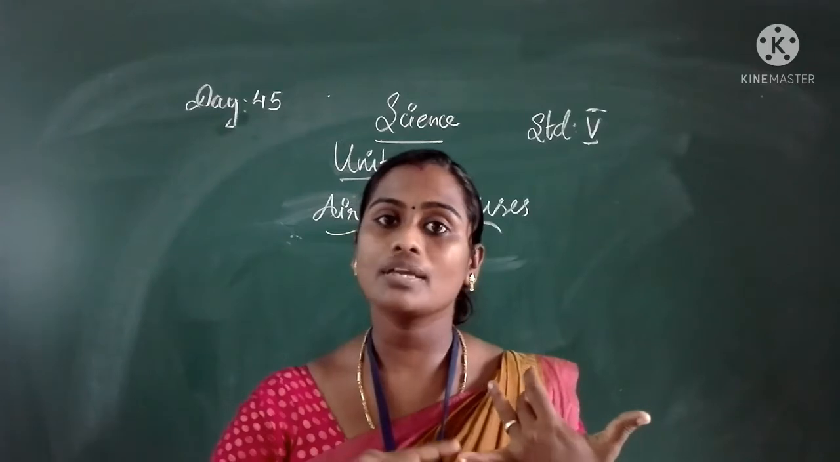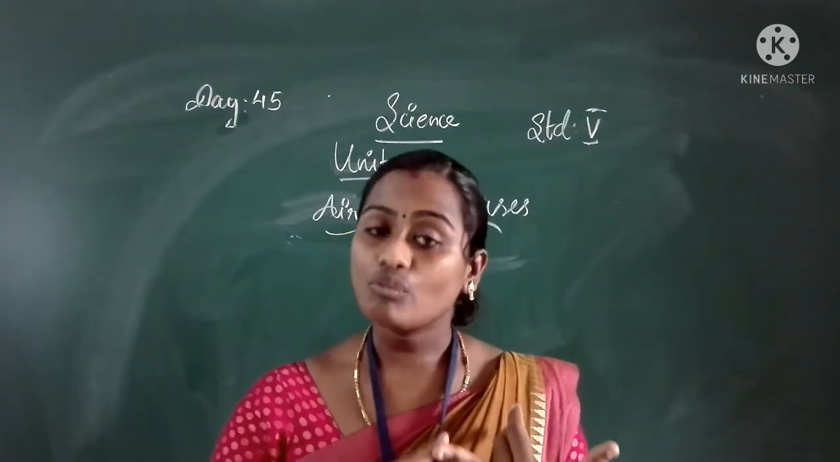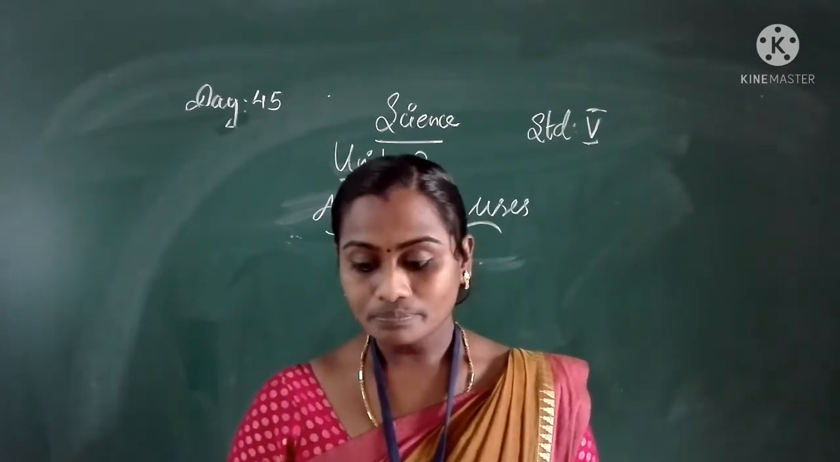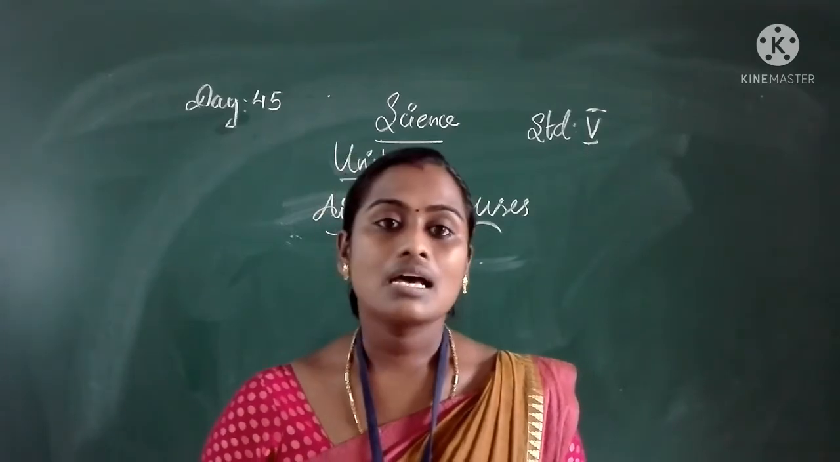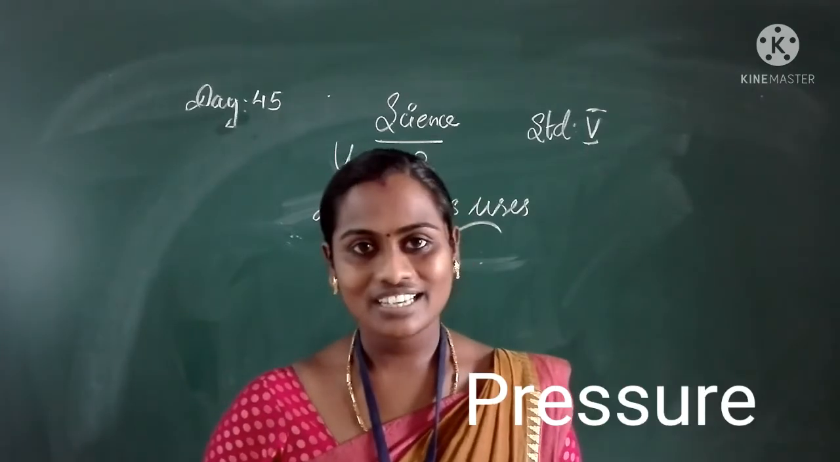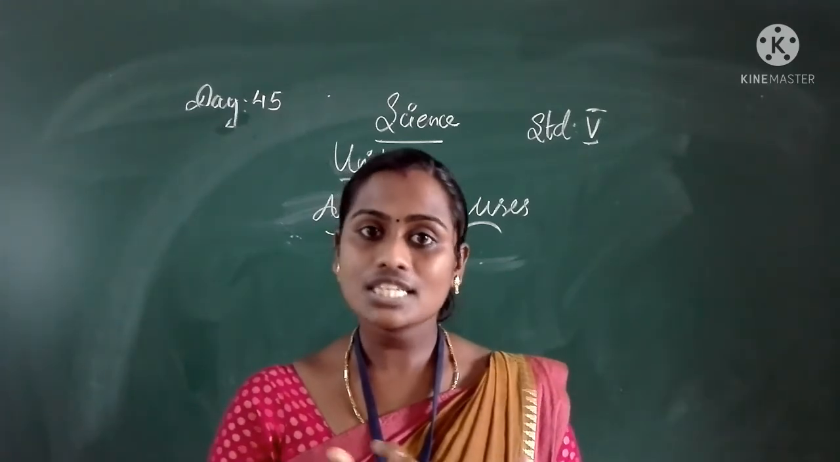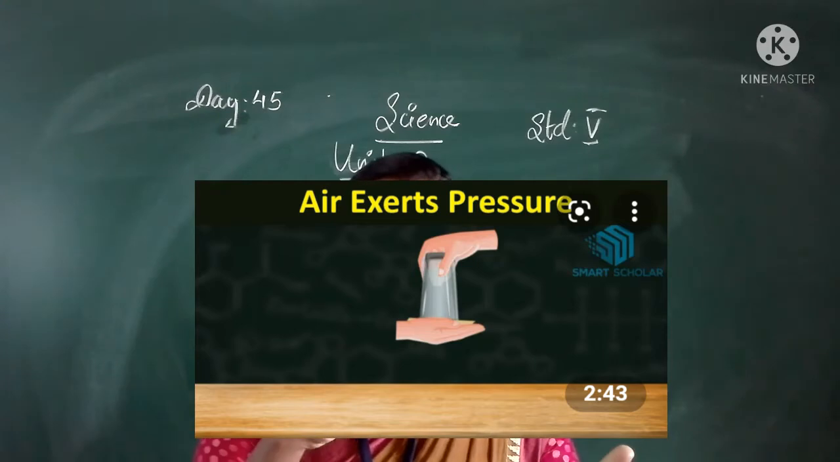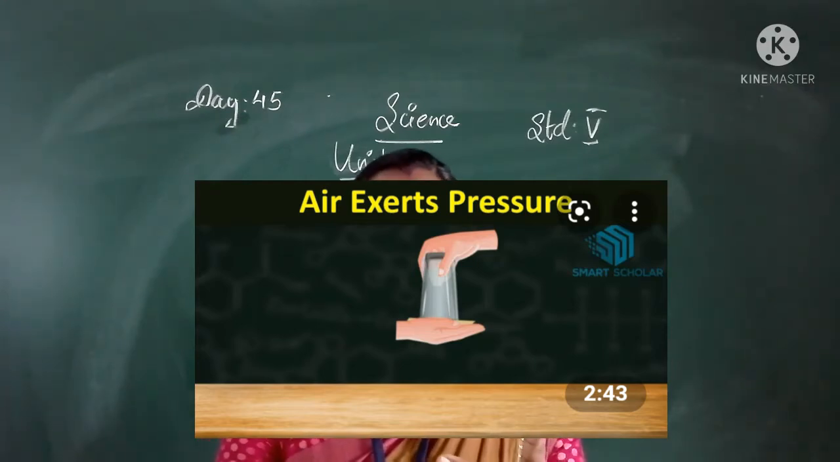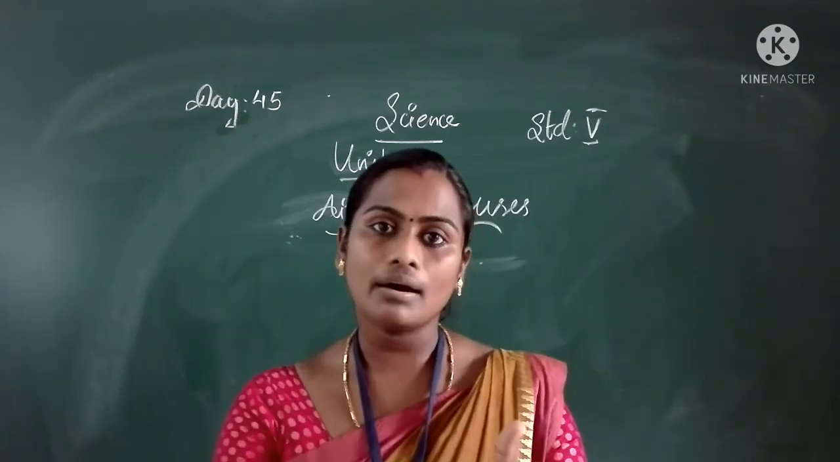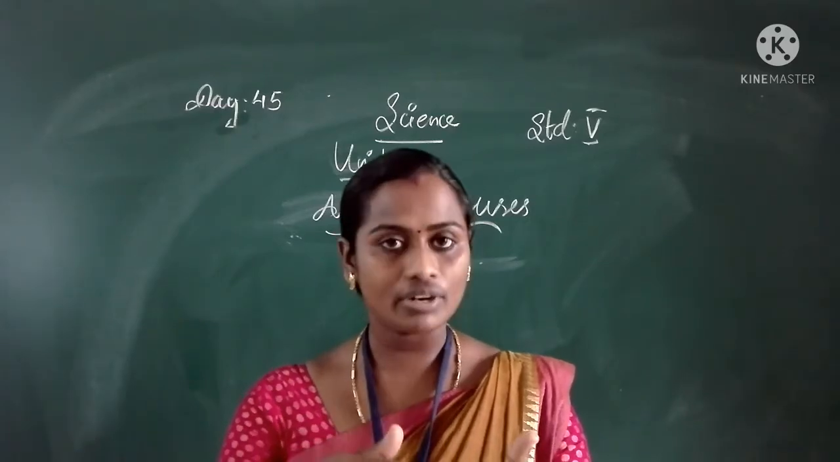So air occupies space, air has weight, and also air exerts pressure. The best example is when we take a syringe and push a pressure towards the back side of the syringe, it will move upward or move forward.